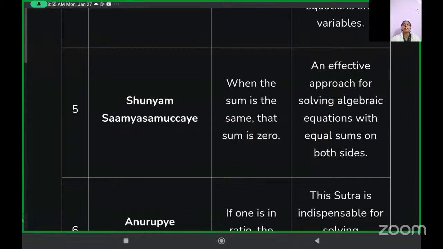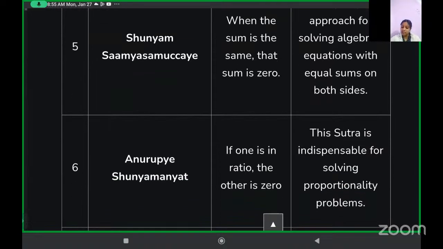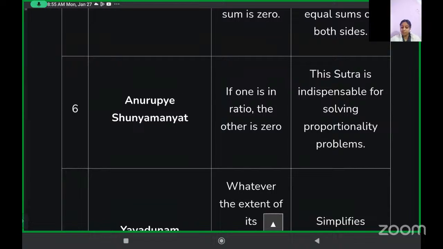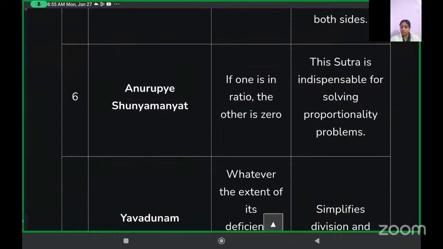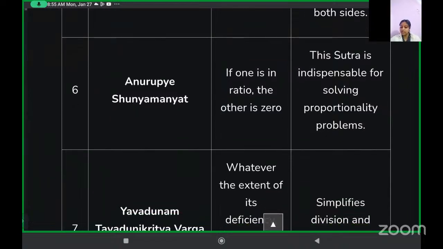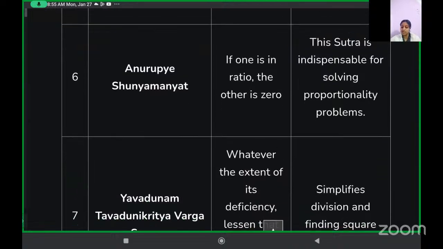It means that when we have an equation, suppose 2 plus 3 equals 3 plus 2, an equation where both the answers are going to be the same, for such equations we use the fifth sutra. Then we have Anurupye Shunyamanyat. If one is in ratio, the other is zero.